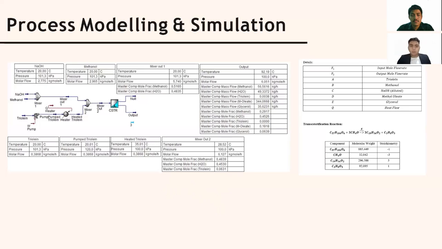And for the biodiesel production, the reaction that occurs is the transesterification, that consists of triolein plus 3 methanol to form 3 methyl oleate plus glycerol.